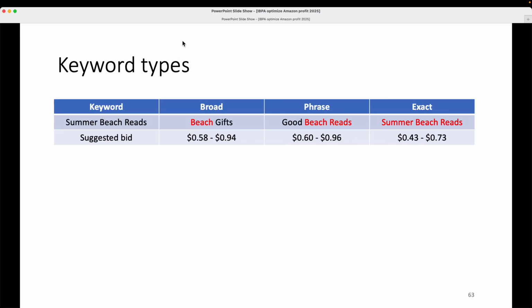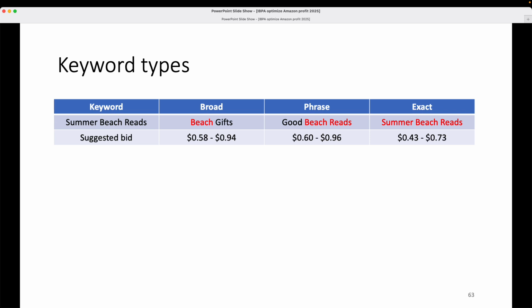So let's go back and take a look at this example of a keyword. It's actually a phrase, summer beach reads. And this conceivably is a type of keyword that a publisher would bid on because they want someone who's searching for summer beach reads to find their book and then purchase it. So Amazon divides the keywords into three different types: broad, phrase, and exact. And this is what it means.